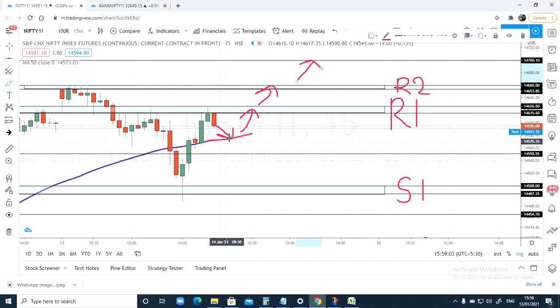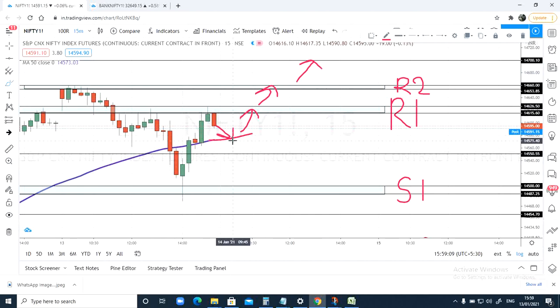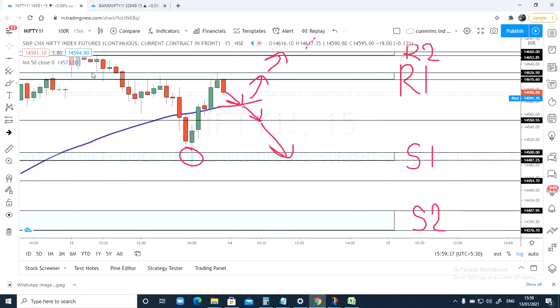And if price closes below this 50 moving average, if I have a proper risk reward ratio trade, then I'll look for 14,550 and 14,500 levels, the place from where the prices have bounced today, S1 zone. This is the plan I'm going to maintain for tomorrow. And in case price closes below S1, I'll look again from 14,454, and below that I'll have the targets. This is S2 zone, that is 14,400 levels. Right? This is a simple plan that I'm going to maintain.